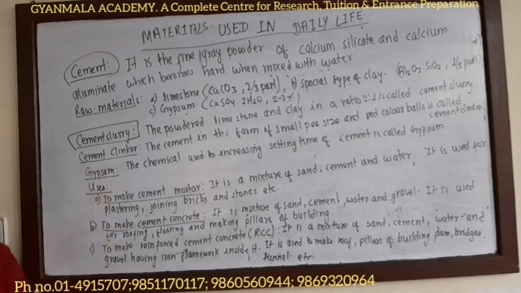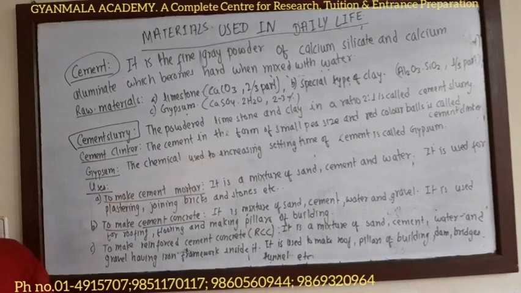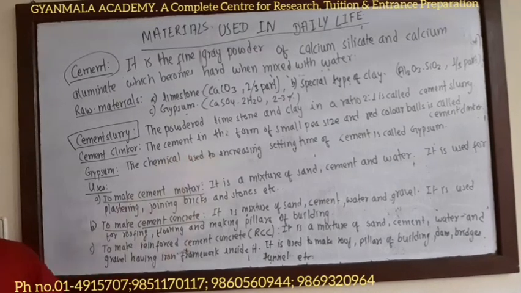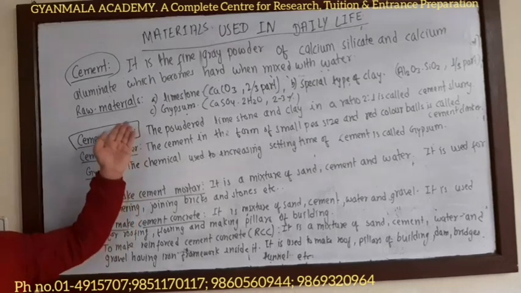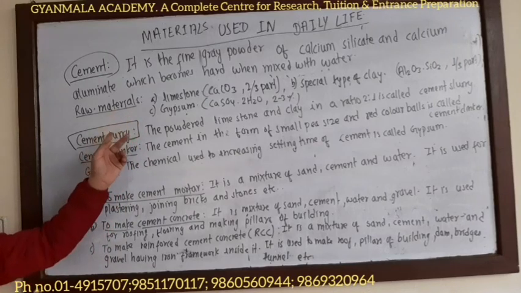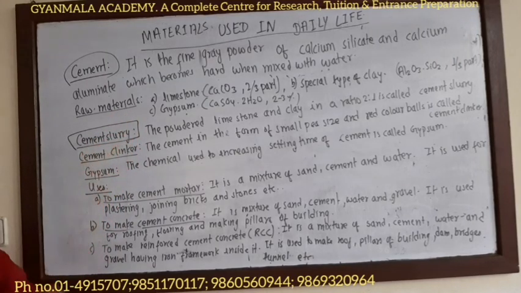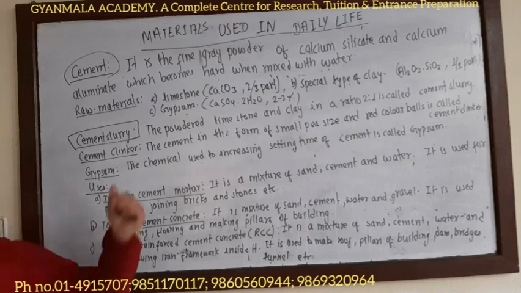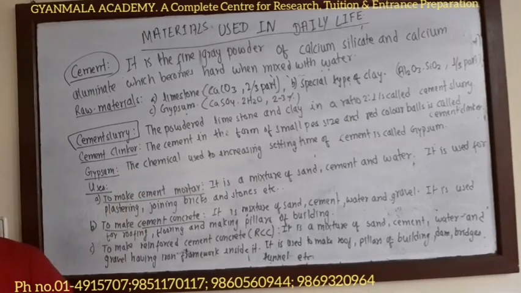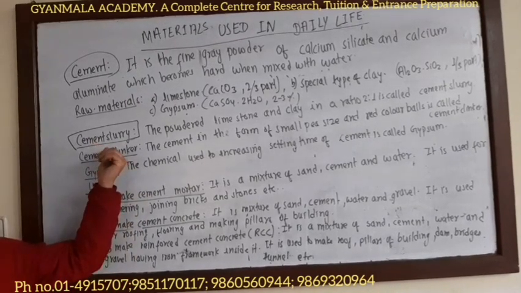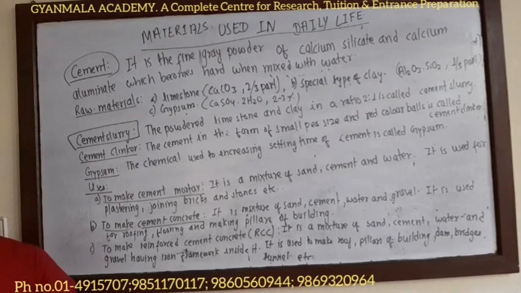Now what is cement clinker? Cement in the form of small pea-sized red balls is called cement clinker. During the manufacture of cement, the cement slurry is passed through a tall rotary kiln and heated to about 1400 degrees Celsius.